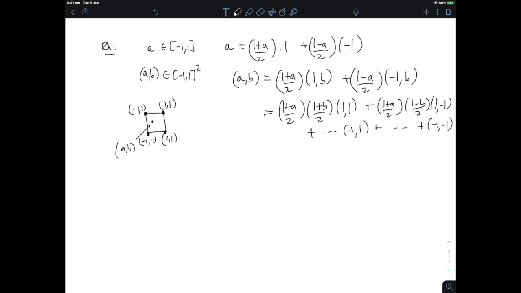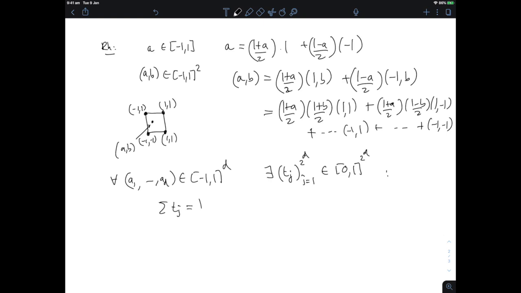Now, this fact, you can keep adding dimensions to it, repeating the process, and what you have is that for a vector a_1 until a_d in [-1, 1]^d, you can always find a convex combination, a sequence t_j, j from 1 to 2^d, of elements between 0 and 1, such that, first of all, the sum of the t_j is 1, it's a convex combination, and second of all, the vector a_1 till a_d can be rewritten as a convex combination, j equal 1 to 2^d, of the vector